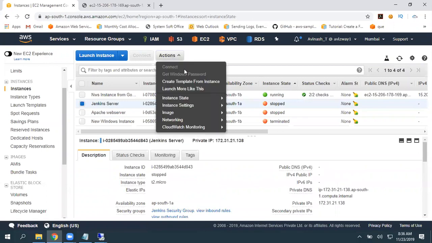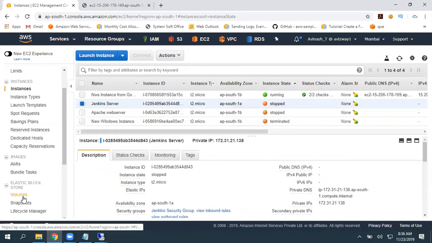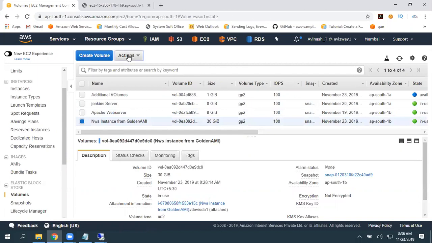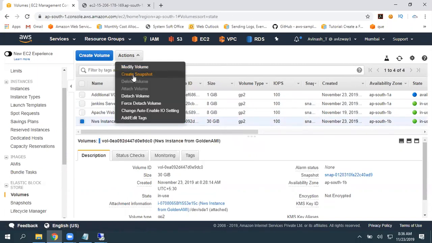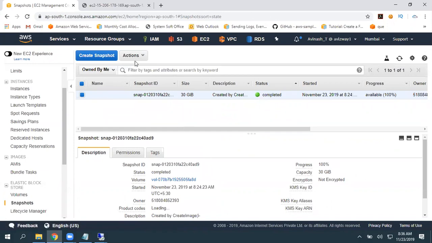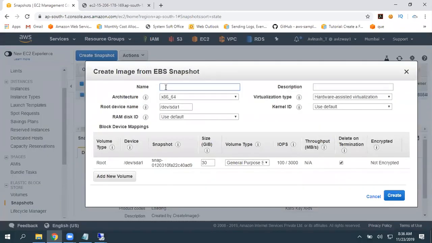I selected this option, I went to image and I created an image. Other than that, you can manually navigate to volumes. You can select your required volume, root volume, then create a snapshot. Then you are going to get a snapshot like this. Select the snapshot. The third option is create image. Click on that. What is the image name? So you can give a name.